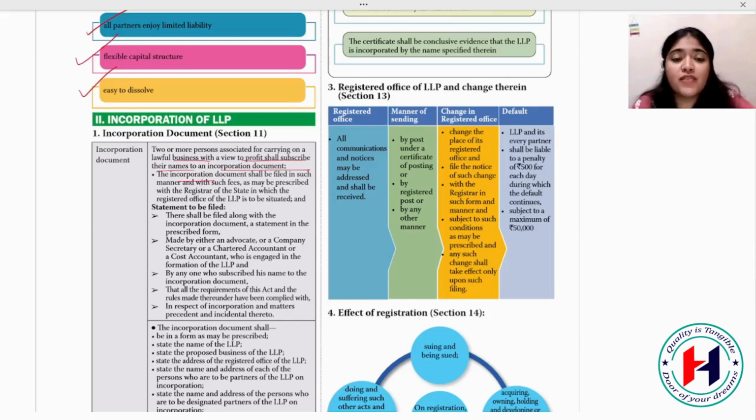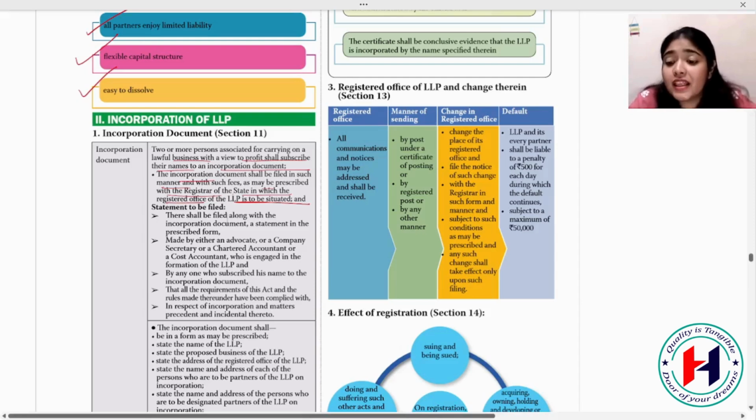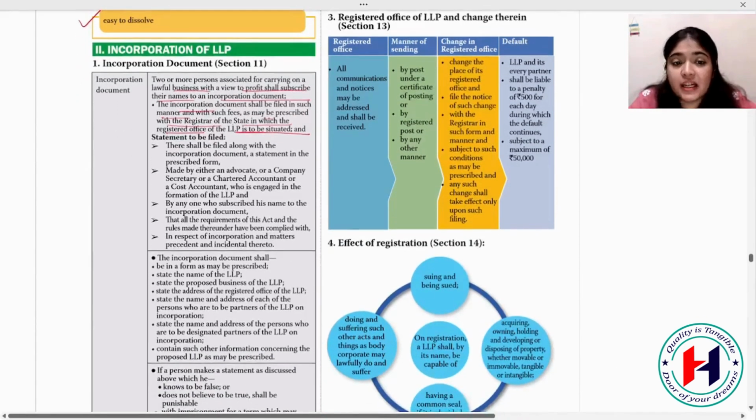The incorporation document shall be filed in such a manner and with such fees as may be prescribed by the registrar of the state in which the registered office of the LLP is to be situated. If I am forming an LLP in Mumbai, I have to do it with the registrar's office in Mumbai. Whatever form they prescribe, I will have to fill with the fees that they prescribe. With your incorporation document, some statements are to be filed.